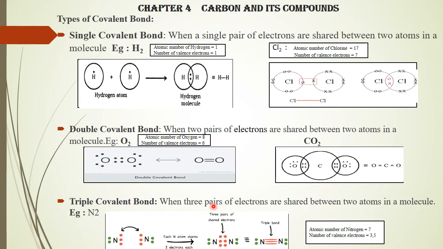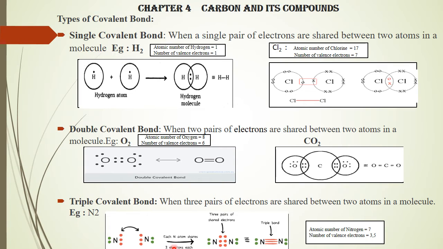Next is the triple covalent bond, when 3 pairs of electrons are shared between 2 atoms in a molecule. An example is N2, the nitrogen molecule. We have discussed nitrogen before. What is the atomic number? 7. So the electronic configuration: the first shell will have 2 electrons, and the second shell will have 5 electrons, 2, 3, 4, 5.